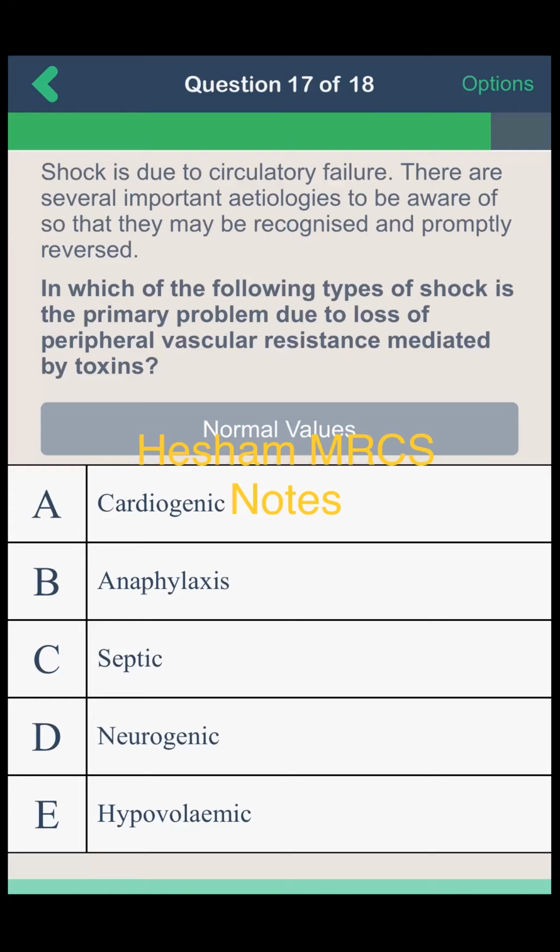This question. Shock is due to circulatory failure. There are several important etiologies to be aware of so that they may be recognized and promptly reversed. In which of the following types of shock is the primary problem due to loss of peripheral vascular resistance mediated by toxin? So it is septic shock. Excellent. This is a simple question. Decreased vascular resistance. You see that about 17 questions from the 18 are telling that septic shock has low systemic vascular resistance. Okay, another one. The last question.